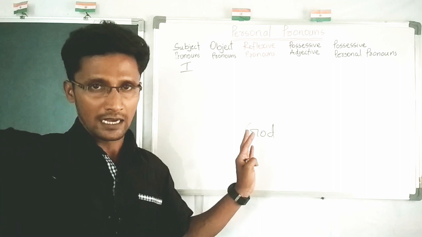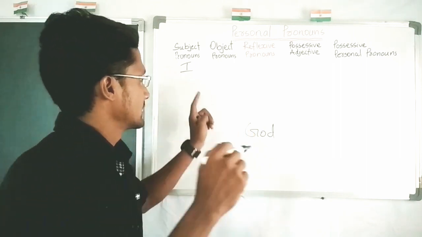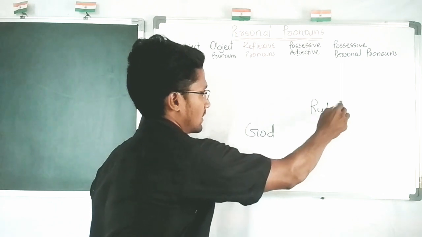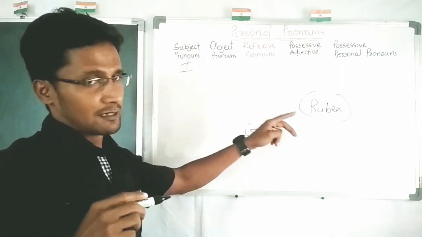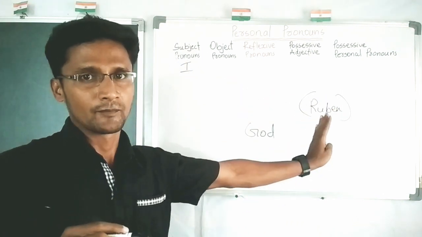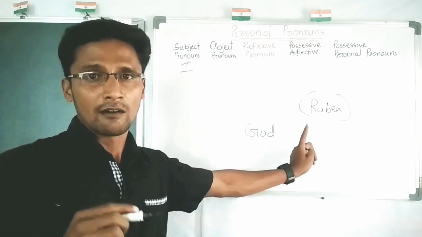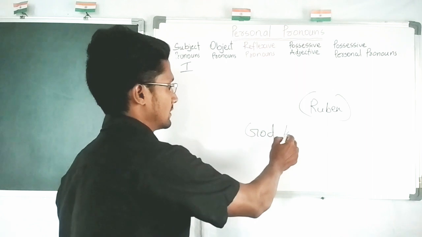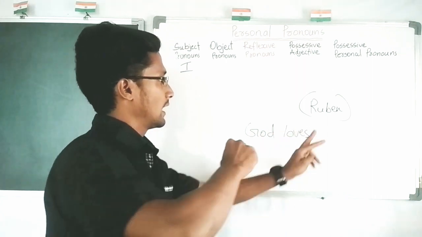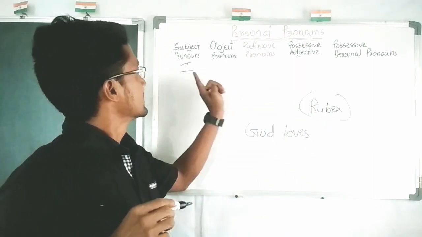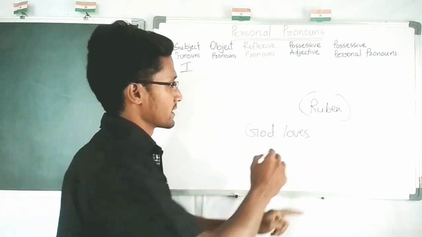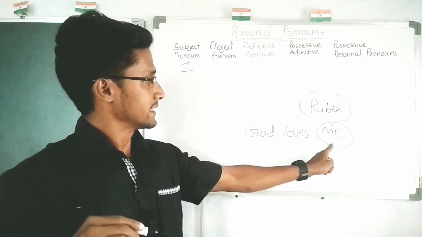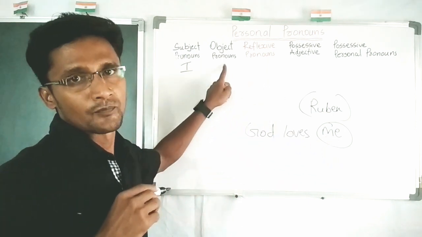God is another person here. I am the one, and there must be an action from another person. And this I becomes me, and this me is object.